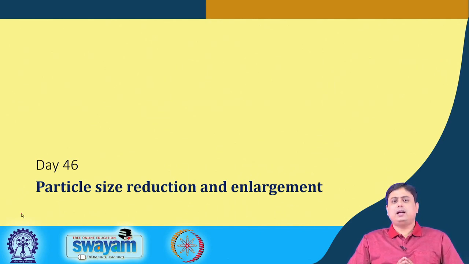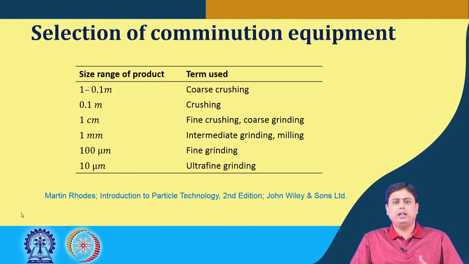So these are the things that we have covered, and we ended with the discussion on different types of equipment based on the stress mechanism that it applies on a certain particle for its size reduction to a desired ratio. Now, by now we have encountered several terminologies, a couple of them being coarse grinding, fine grinding and crushing. So what are these? What does this size range typically mean?